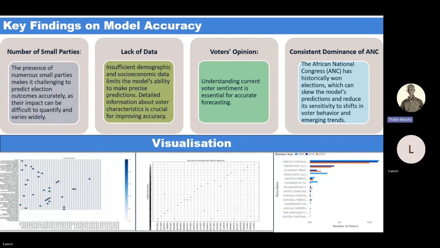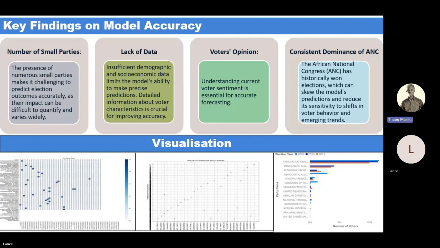Several factors contributed to the low accuracy of our model, such as number of small parties. Many small parties made accurate prediction challenging. The second one is a lack of data. Insufficient demographic and socio-economic data limited the model's precision. The third one, voters' opinion. Understanding current voter sentiment is essential for accurate forecasting. The fourth one, consistent dominance of ANC. ANC has consistently dominated elections, skewing the model prediction.